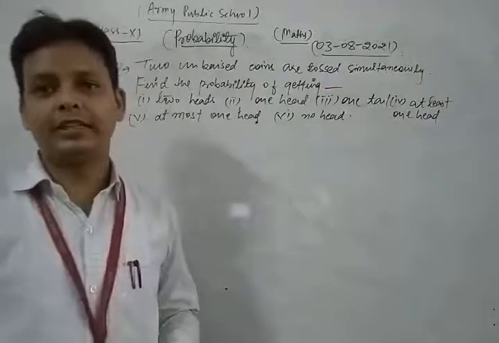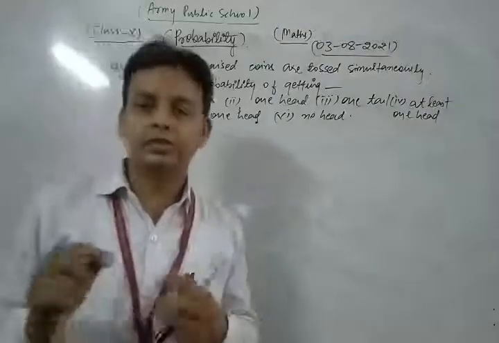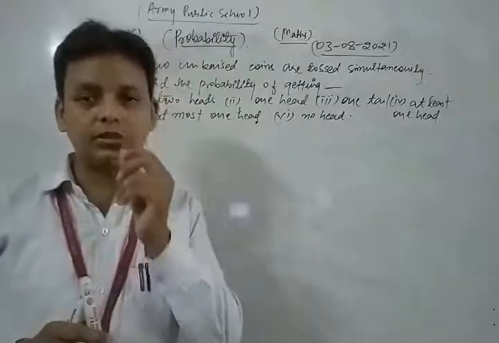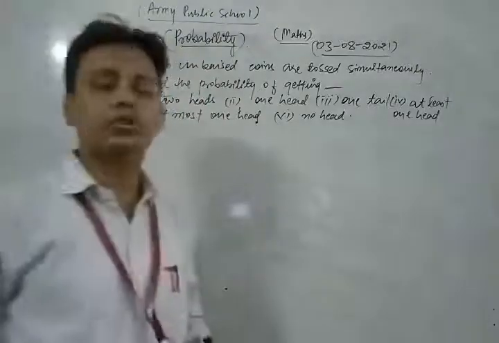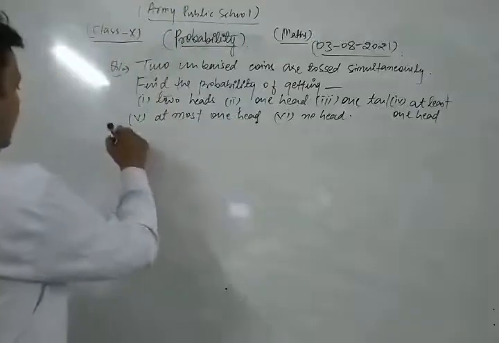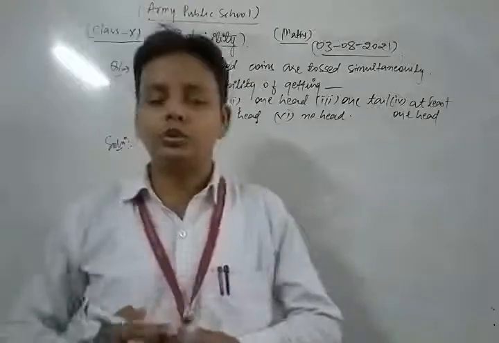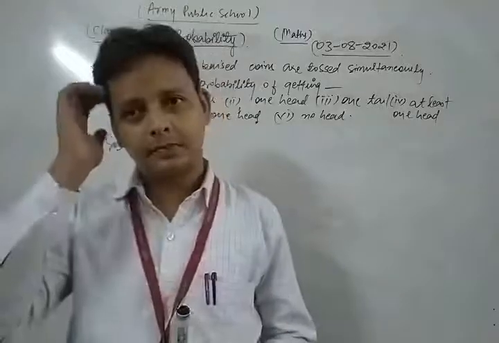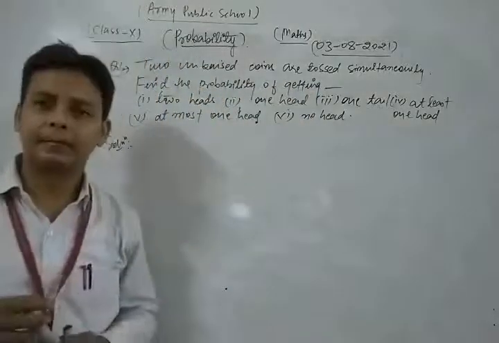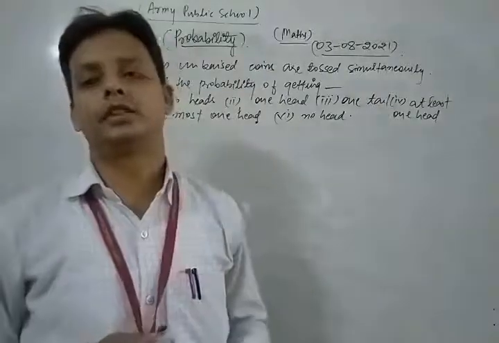Dear students, this is a very important question related to your syllabus, so please concentrate on this question. Now let's simplify this question. In the question, two unbiased coins are tossed simultaneously. In that condition, how many total number of trials are there in that experiment?